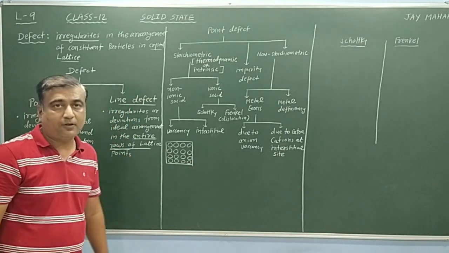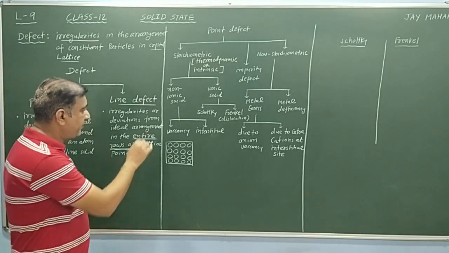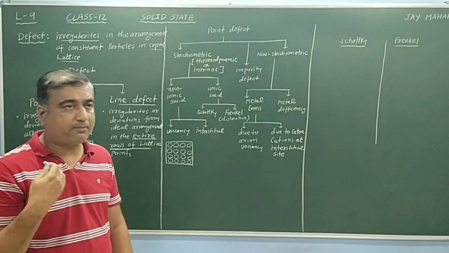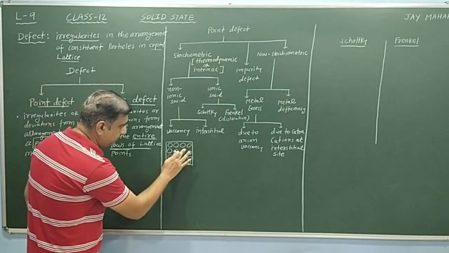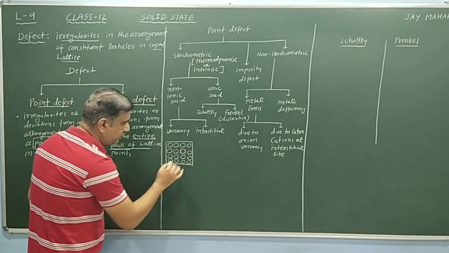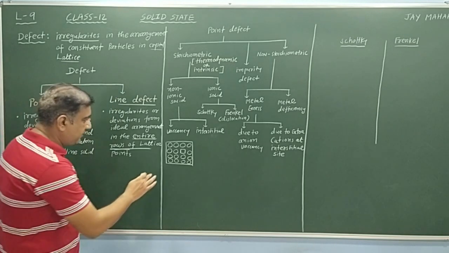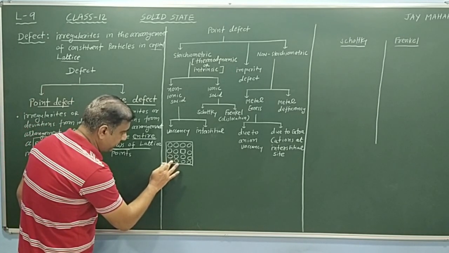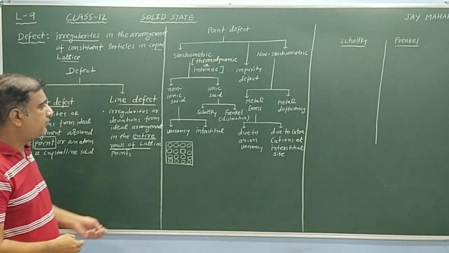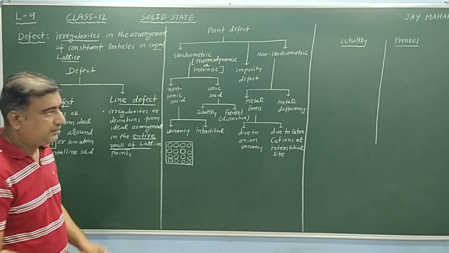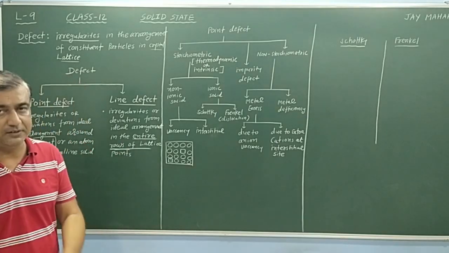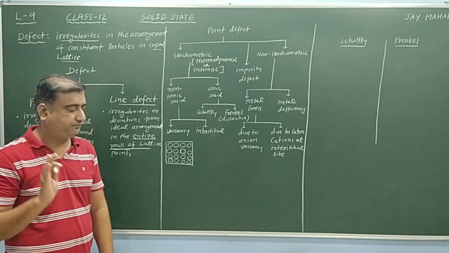Suppose these are the arrangement of constituent particles. Vacancy defect means some of the particles are absent. That means their places are vacant, like this. Suppose this particle is absent, then this place is vacant. Suppose this particle is absent, then this place becomes vacant. This is known as vacancy defect. That means some of the particles are missing from their positions.